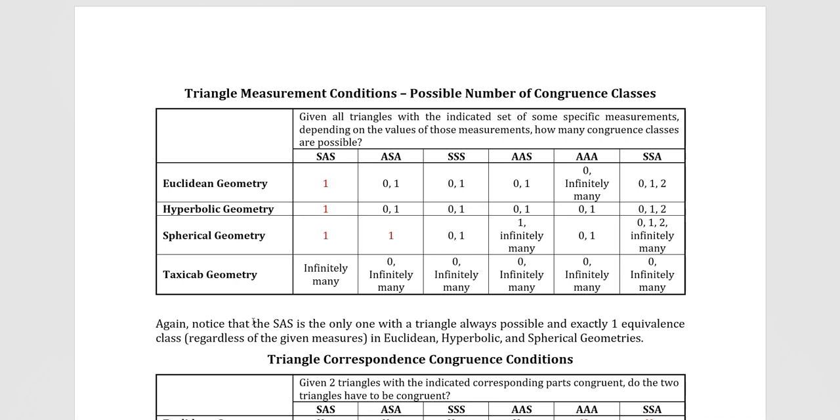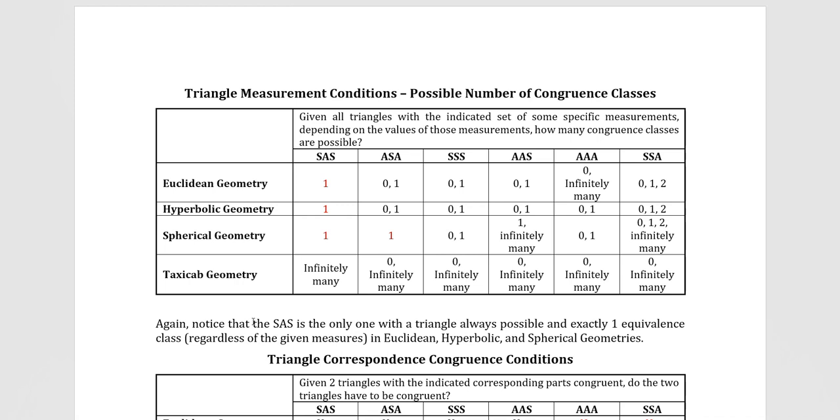Next, what are the possible triangle measurement conditions? What are the possible numbers of congruence classes? So again, we're looking at these same 6 scenarios: SAS, ASA, SSS, AAS, AAA, and SSA. And we're looking at Euclidean, hyperbolic, spherical, and taxicab geometry. Of course, this table could be arranged or rotated, or put together in some different order of the columns or rows. So be sure, if you're learning this, say for my class, that you actually remember what goes where and not just its physical location in the table, because I could scramble it around a little bit on an exam.